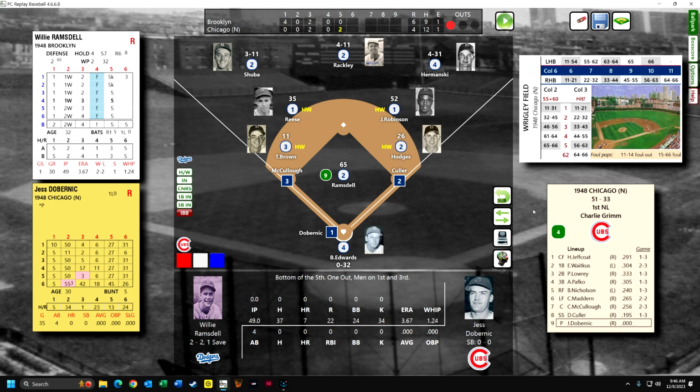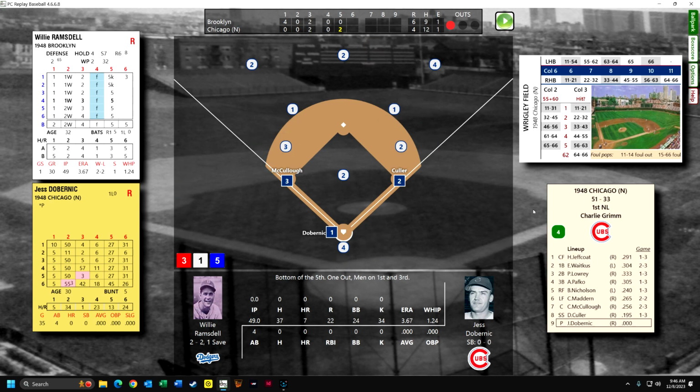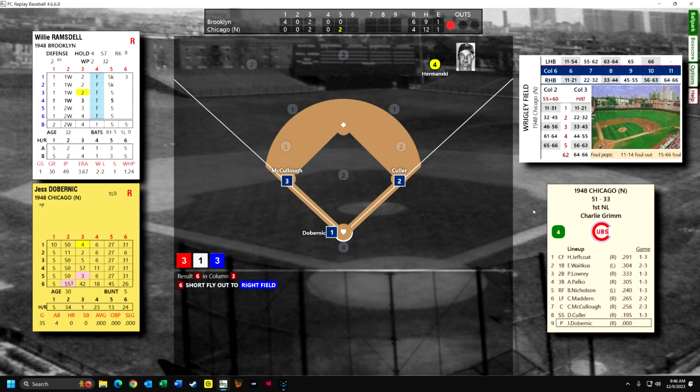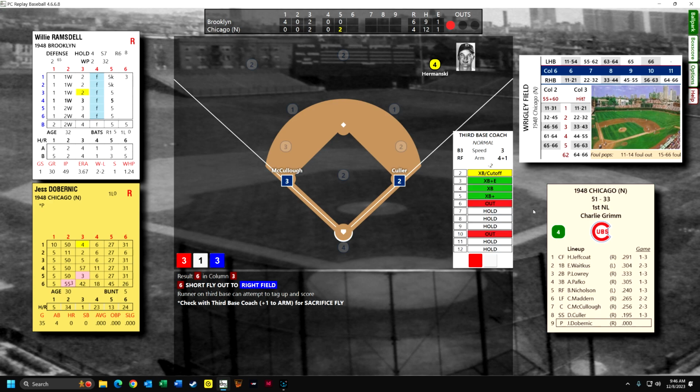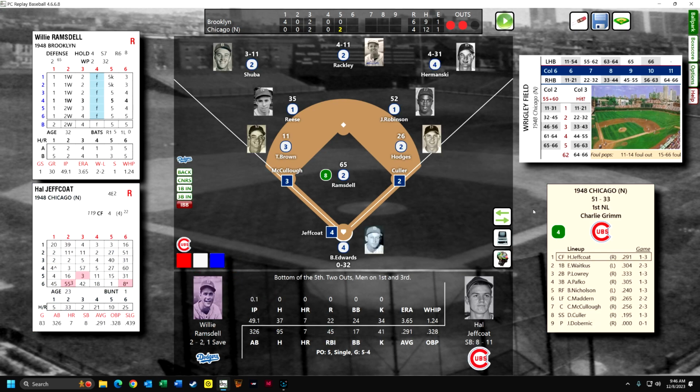and they've got the pitcher for the Cubs up. I'm sure they'll probably pinch hit for him. No, they're not going to, but he gets a short fly out to right field. Hermansky has a good arm, and they're going to send McCullough, who is not the catcher, and you can see there, he's probably going to hold. Yeah, he holds. He decides not to test his arm, but that brings up,